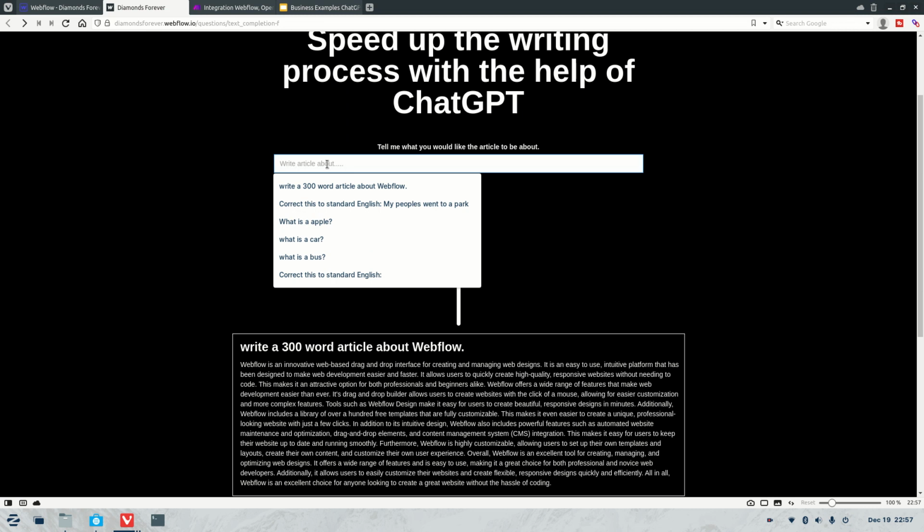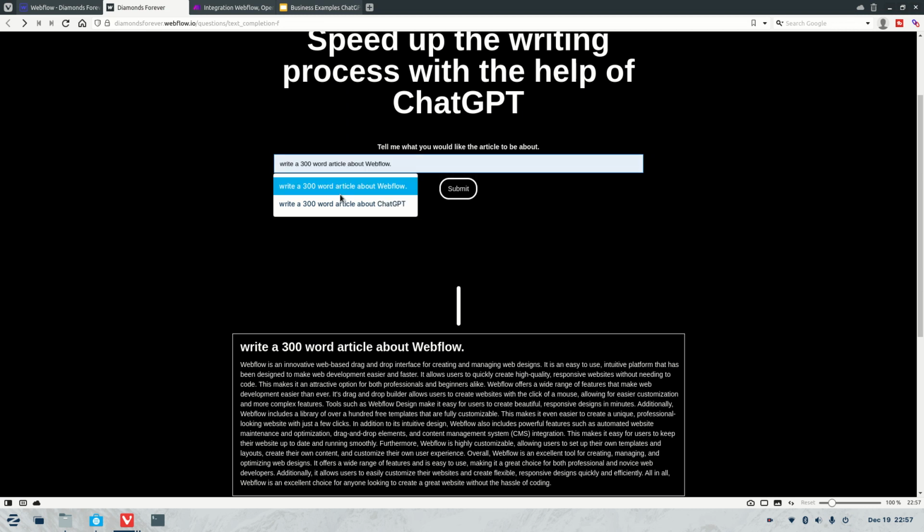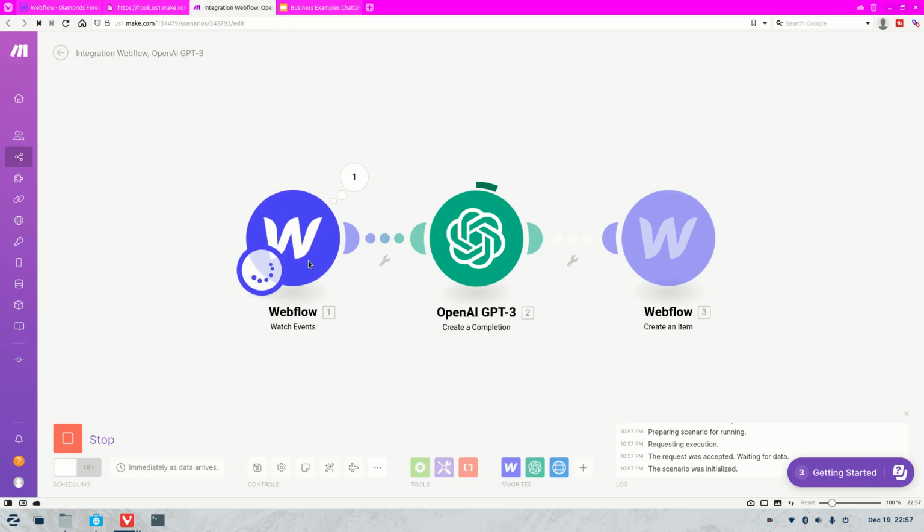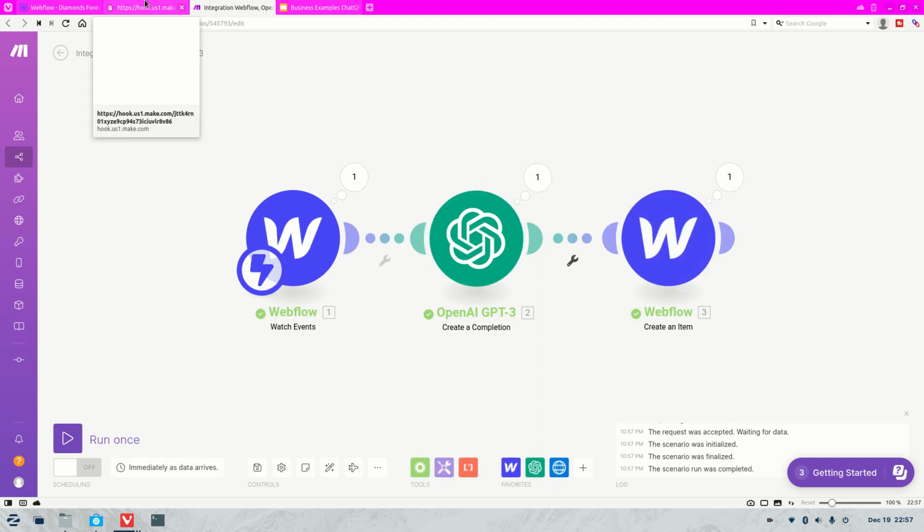We'll say write a 300-word article about ChatGPT. Now you can see it's waiting for something to come through. So let's fire that through. There we go, and then it's processing. OpenAI is writing it right now, and then it's sent it back to Webflow, straight into the CMS.